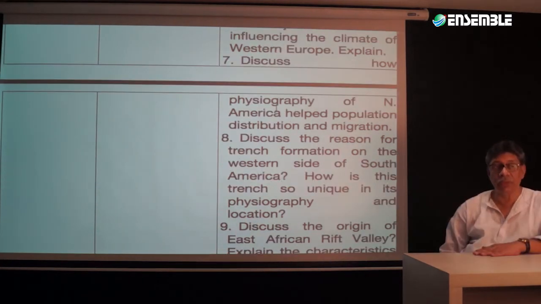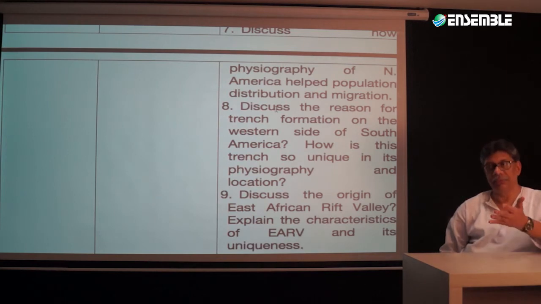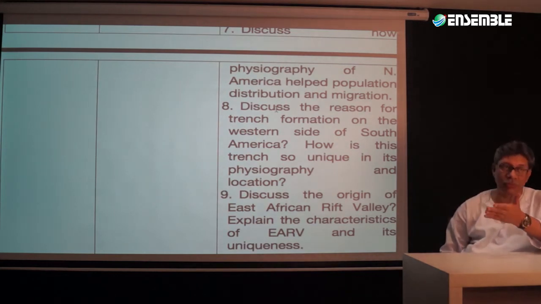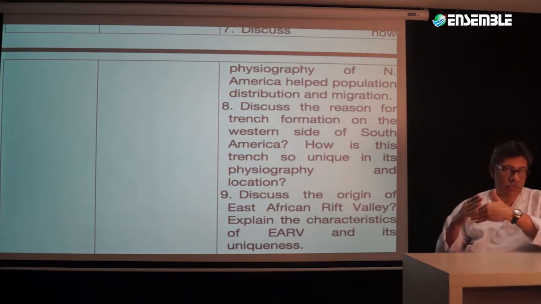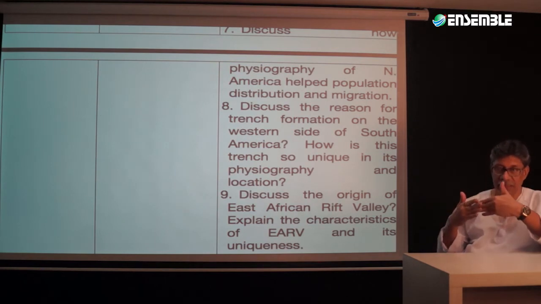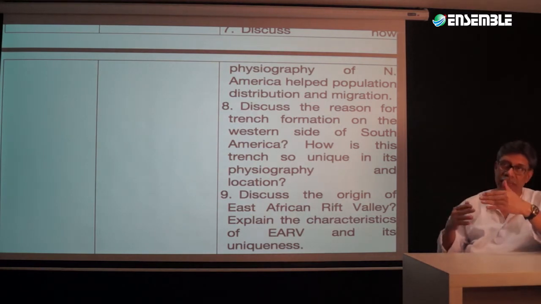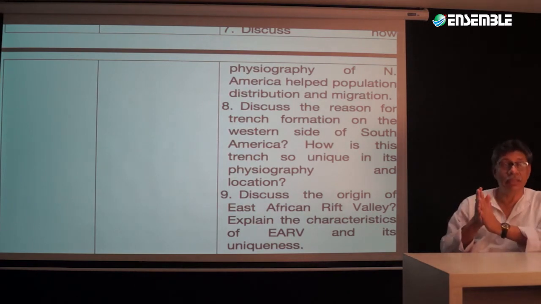We are about to discuss how the physiography of North America helped the population distribution and migration. Now we are going to be talking about two of these mountain ranges, and that is a correlation of both the physiographic aspects of mountains as well as this part that we're going to call the migration of the people and their distribution. Of course, the mountains have played a very significant role in this case.